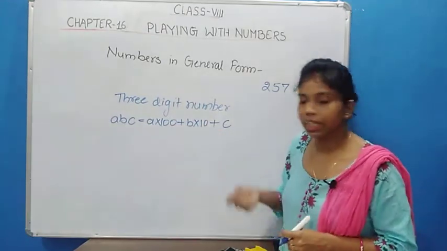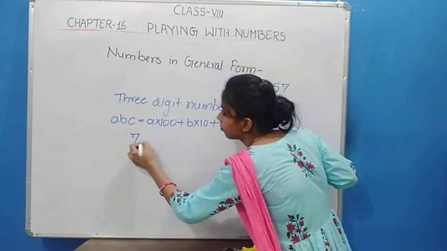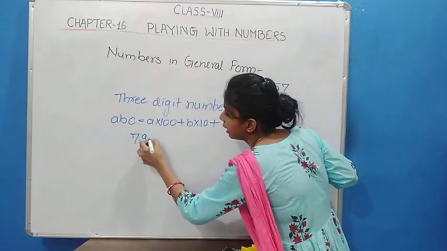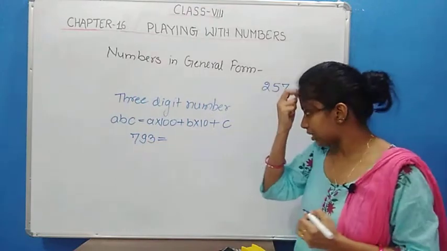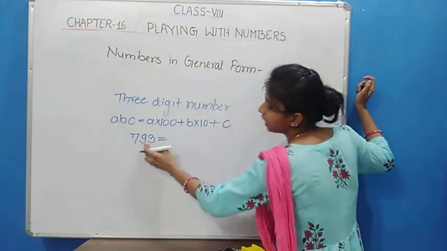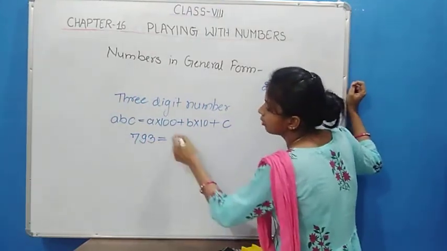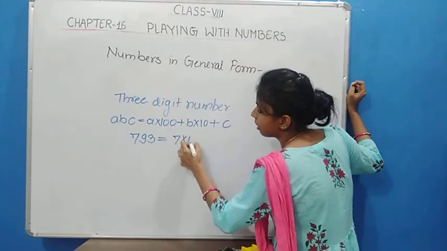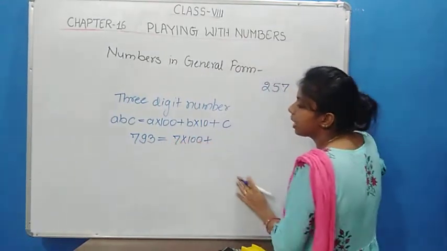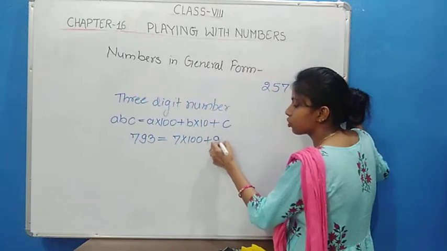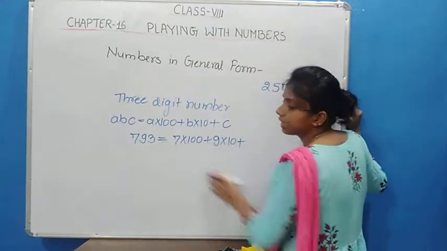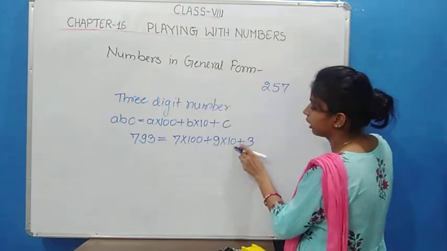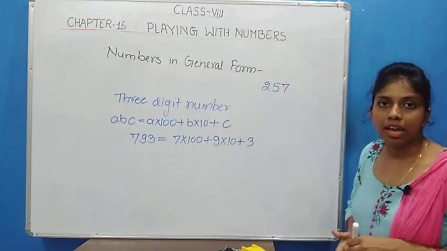Suppose I am taking an example, 793. In expanded form, here in 793, 7 is the 100th place, so we multiply 7 with 100, plus 9 is the 10th place, so we multiply 9 with 10, plus 3 is the unit place, so 3 is multiplied with 1.